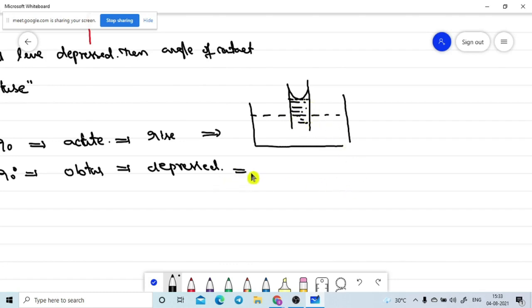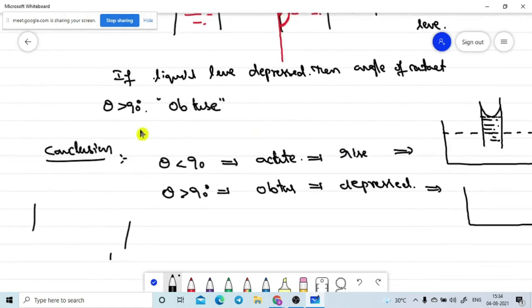Yeah, if you go to this example, I did not give any example for this obtuse angle, so let me give some examples of these pairs. If we take this example, glass and mercury pairs are very important. Also, water and paraffin is the best example for this one. So we can observe a depressed liquid level like this.